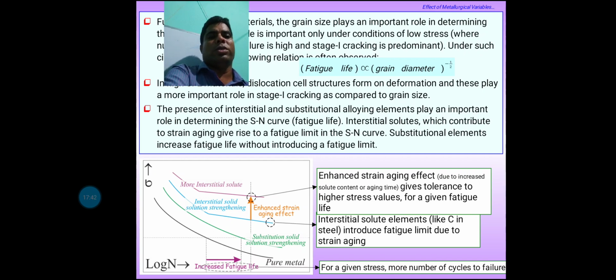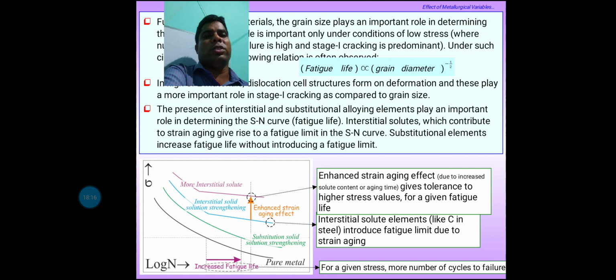So if you have considered the fatigue life with some stress cycle curve, we can draw a curve of stress versus number of cycles, and number of cycles is actually on a log scale.